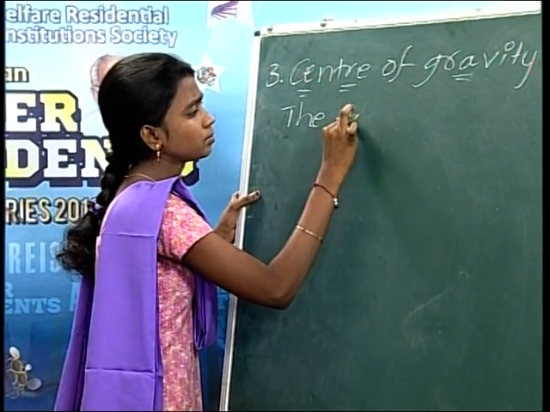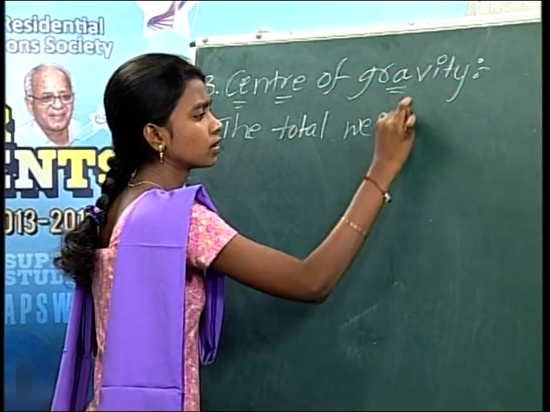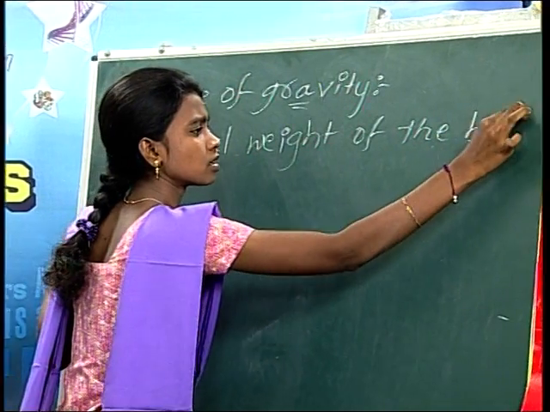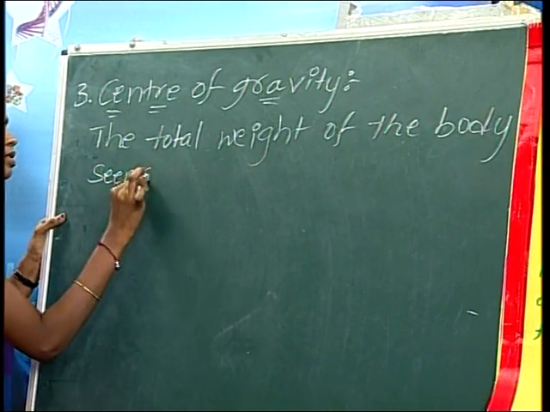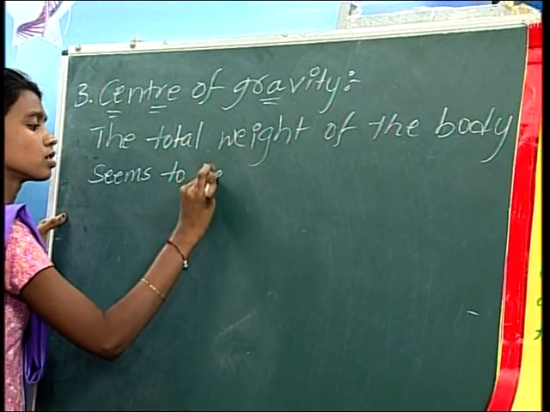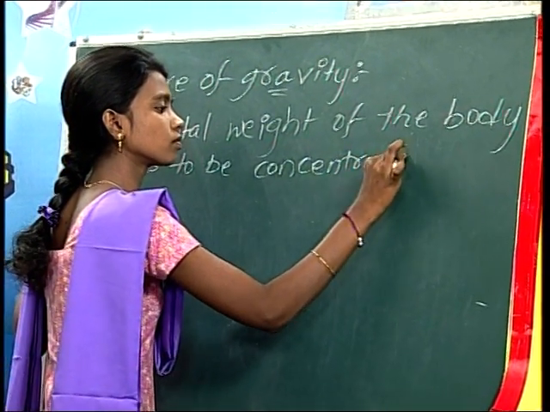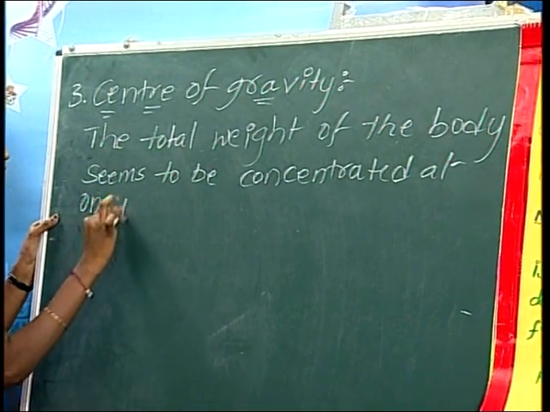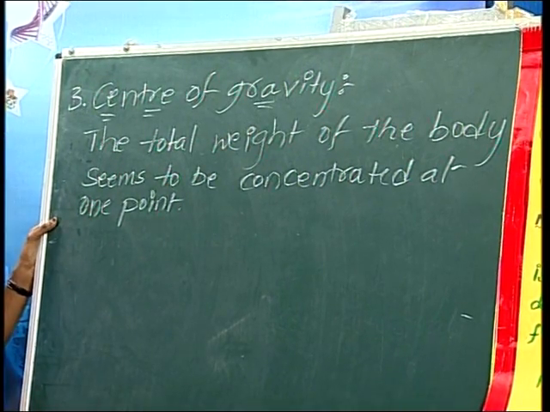The total weight of the body seems to be concentrated at one point. Such point is called center of gravity.